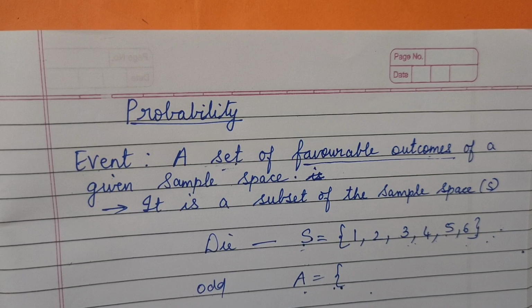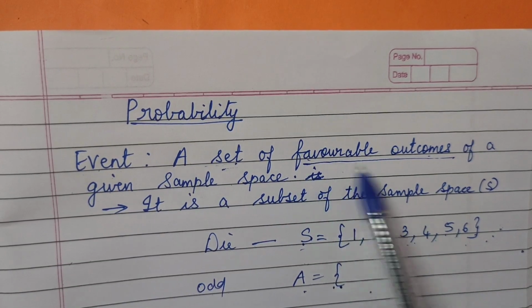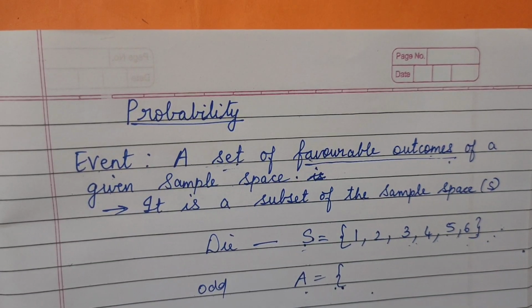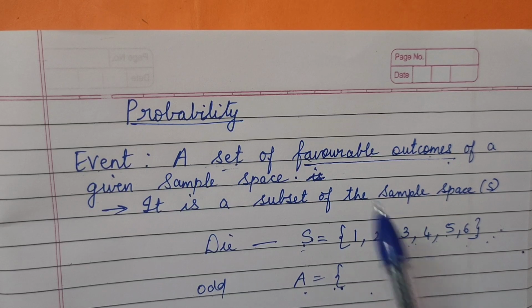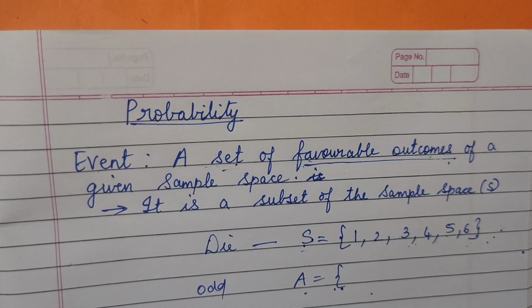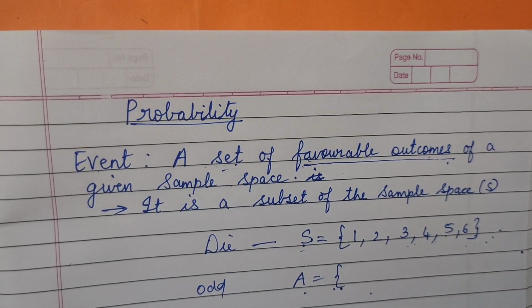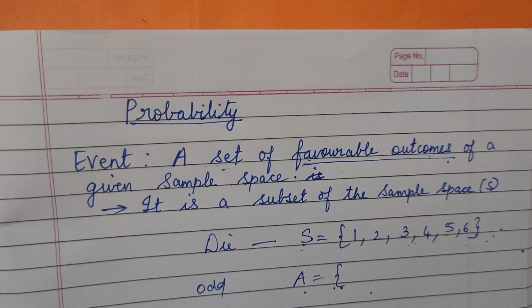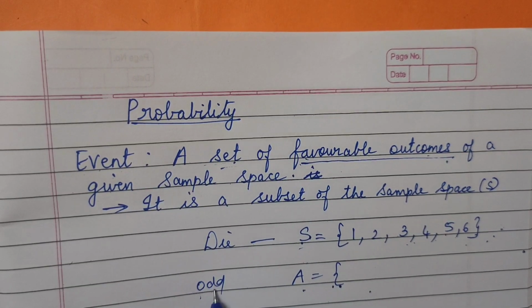I said it should be an odd number. So when I demand an odd number, that is favorable outcomes. When I say even number, that is also favorable outcomes. That means you are putting one condition there. It should turn into an odd number. It should turn into an even number. Something like a number less than 4. That is all. So here, what is the condition I am giving?